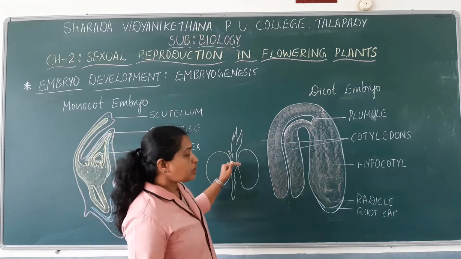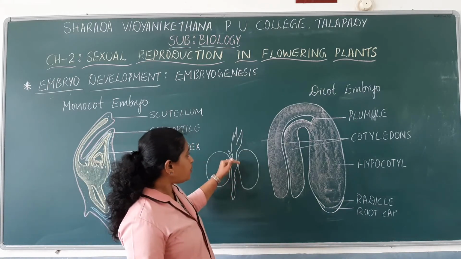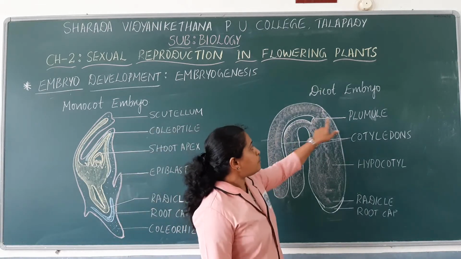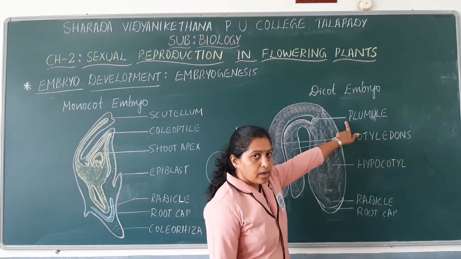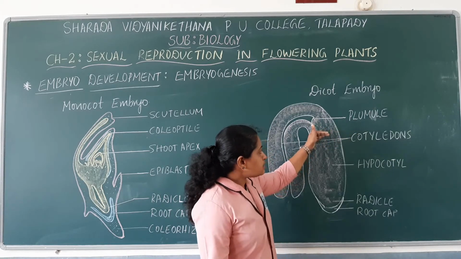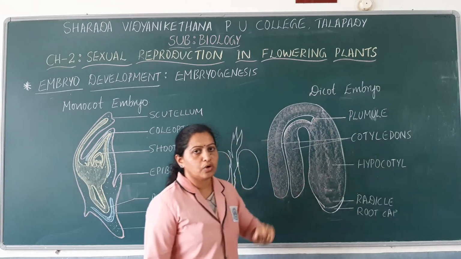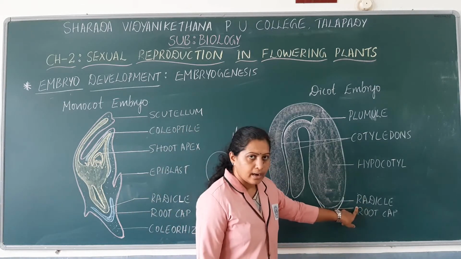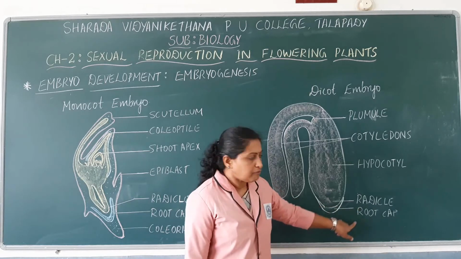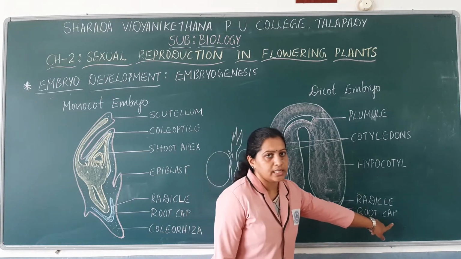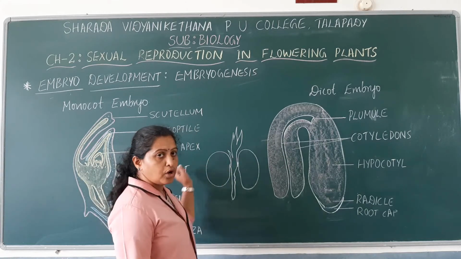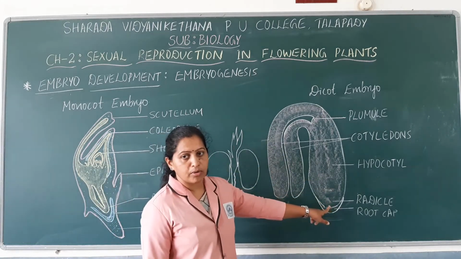So these two are the cotyledons, there is an embryonal axis. Part of the embryonal axis above the point of attachment to the cotyledon is known as epicotyle, which always terminates with plumule, and part of the embryonal axis below the point of attachment to cotyledon is known as hypocotyle, and it terminates with radicle, and radicle is covered by a structure known as root cap. So this is the structure of monocot embryo as well as dicot embryo.